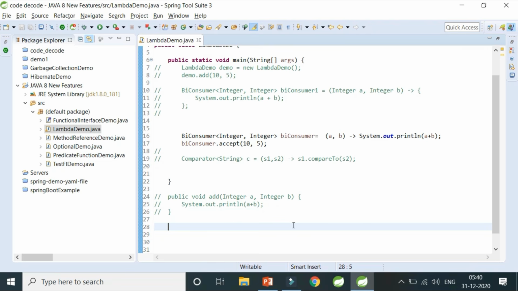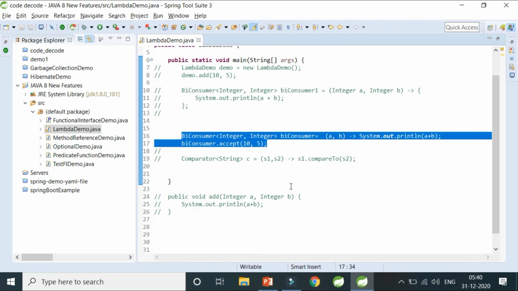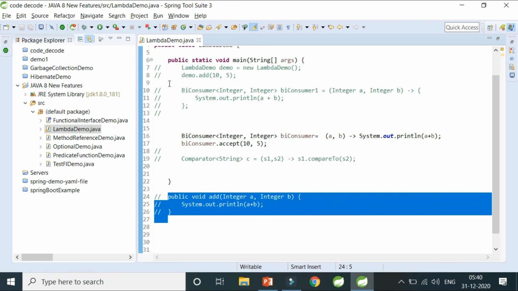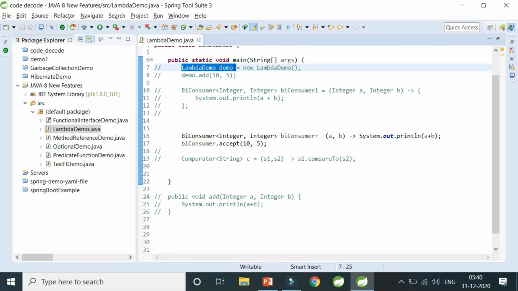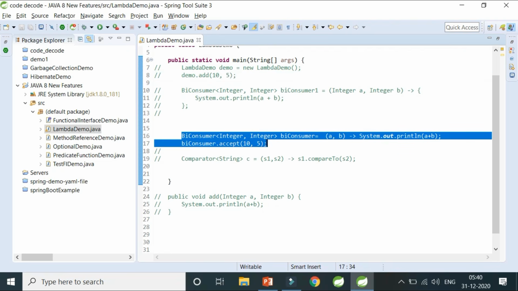So this is the beauty of lambda expressions. Only 2 lines of code replace a single method, like an instance creation and a method call. So everything is reduced to just 2 lines of code.